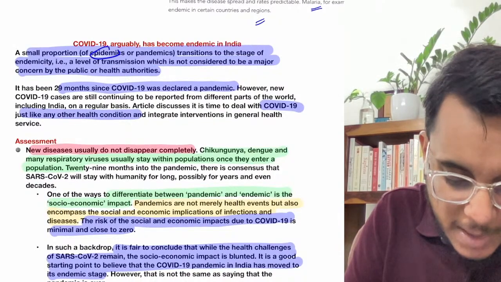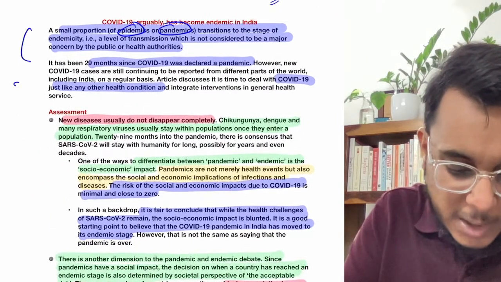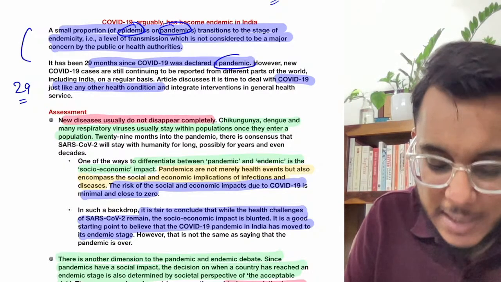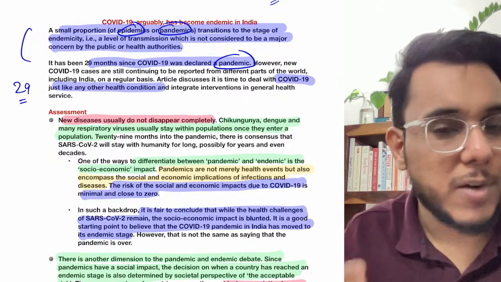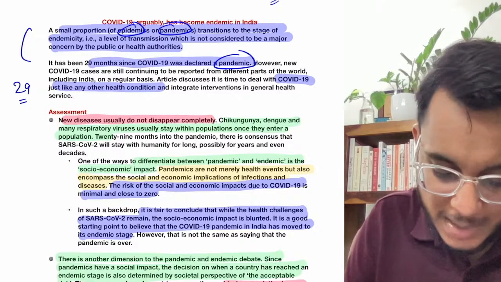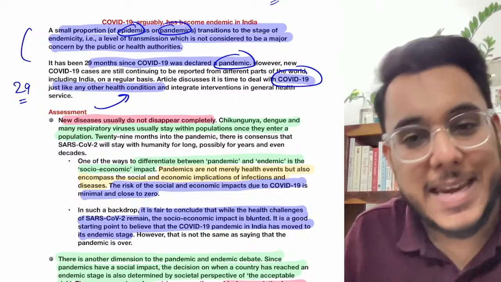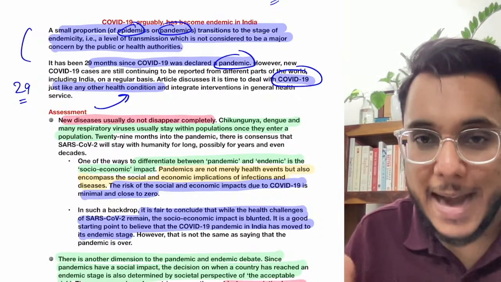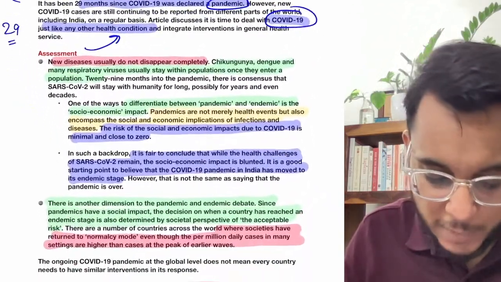Is it an epidemic? Is it a pandemic? So guys, now we can understand this, that 29 months have passed since COVID-19 started, fine, and it was declared a pandemic in between. Yes, why was it a pandemic? Because cases were very high, exponential growth was there, and the cases were coming from the entire world. But now it has been said that COVID-19 has become just like any other health condition, and it can be assumed that we have entered a kind of endemicity. Okay, COVID-19 is becoming a kind of endemic.